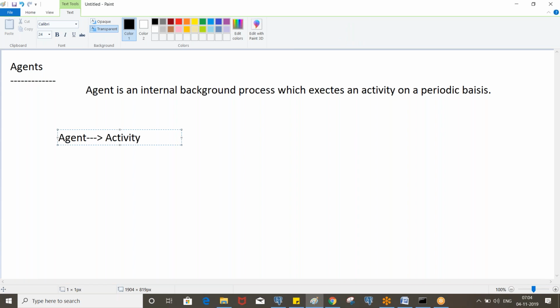Okay, so agent is a separate rule type. We will create the agent and invoke the activity inside the agent. Okay, and we can schedule it every hour, every day, weekly, monthly or even yearly.